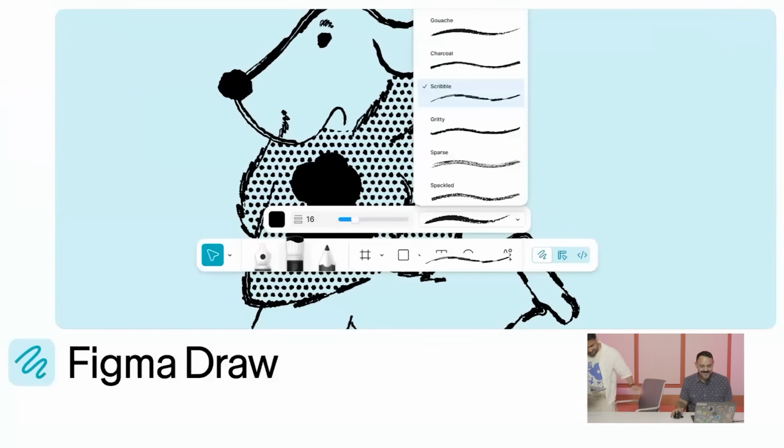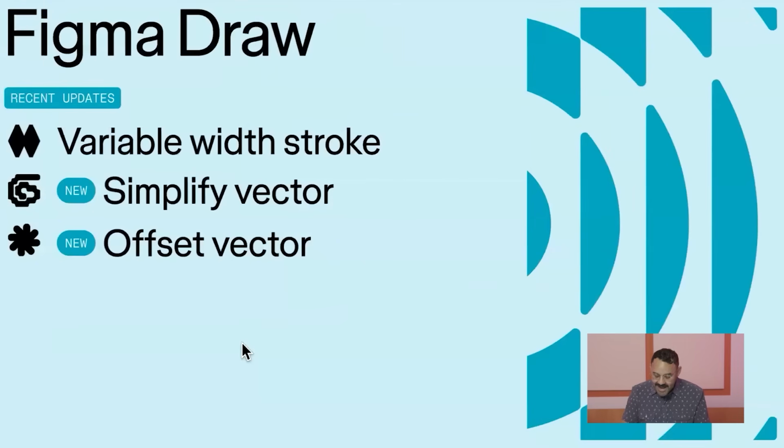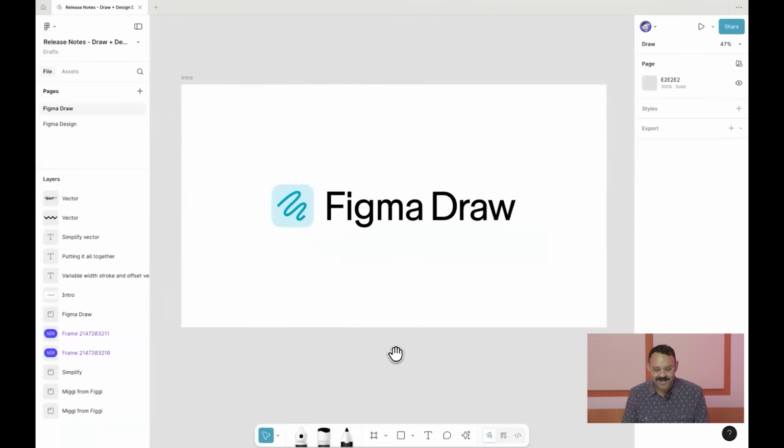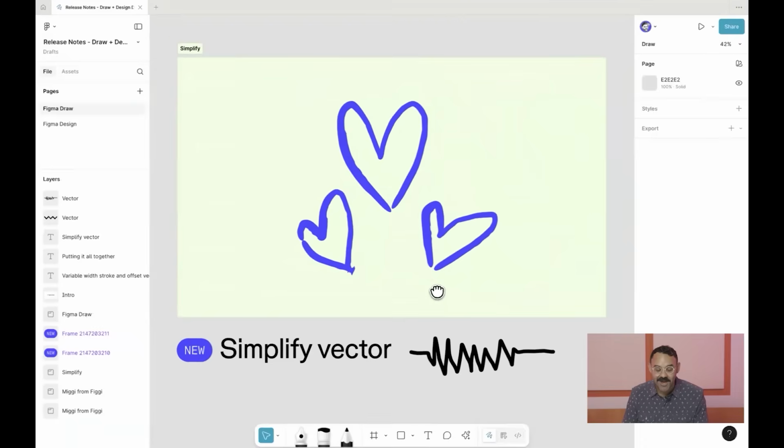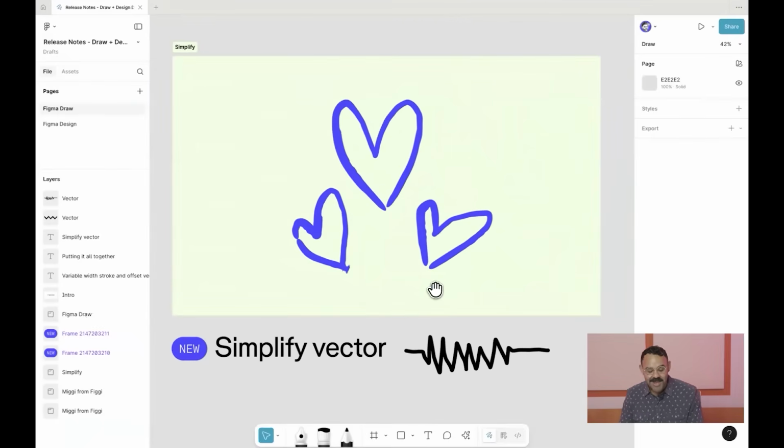Thanks for the updates. All right, so Figma Draw unlocks more expressive designs, and I am here to share with you some Figma Draw updates. So here I am in Figma Draw. When you're in Figma Draw or in Figma Design, you want to make sure you are in draw mode to see these updates. The first update that I have for you today is called Simplify Vector.